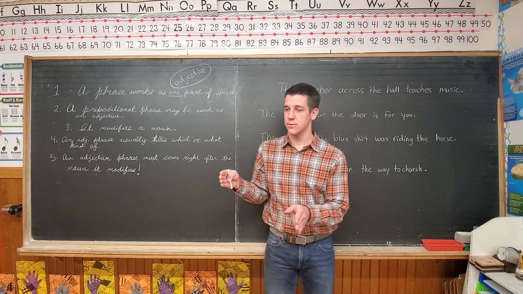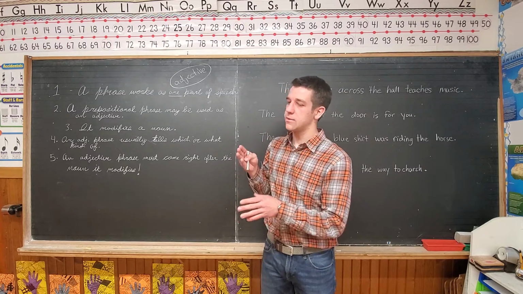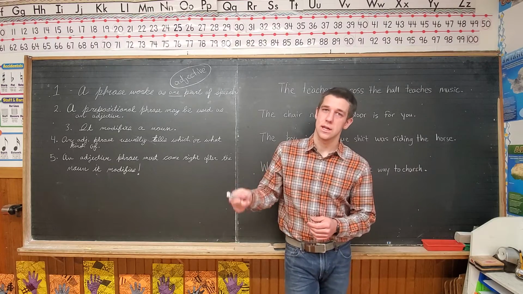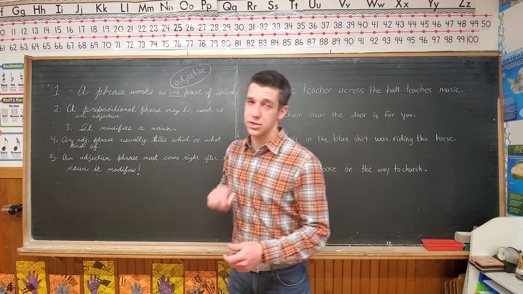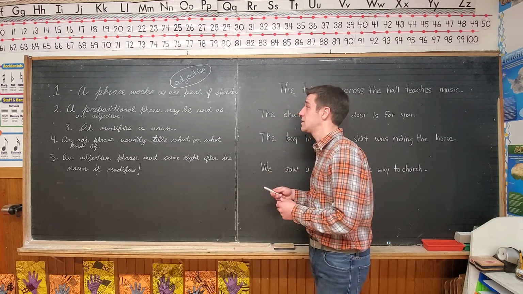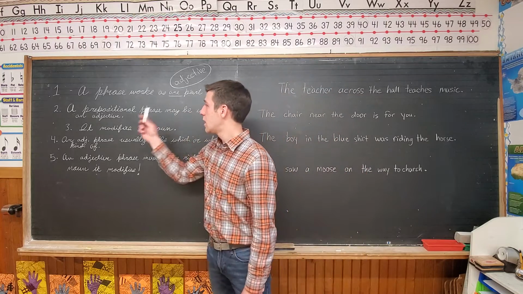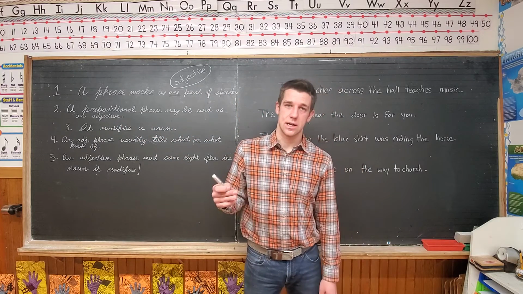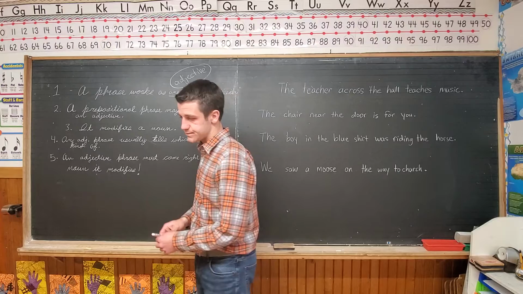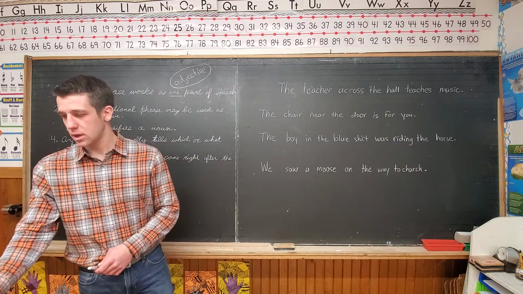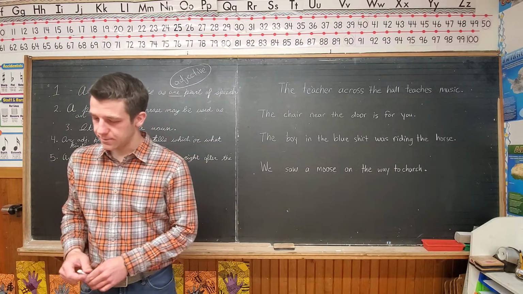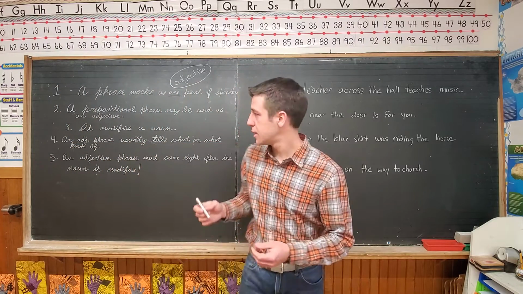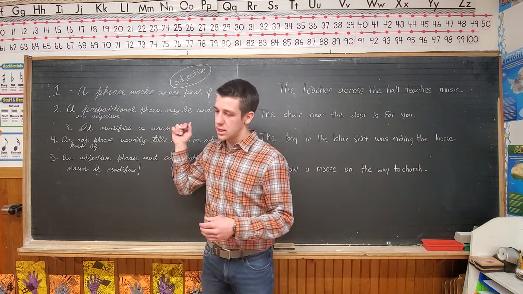So you don't pick apart the phrase. You could do that, but think of the phrase as one part of speech. So an adjective phrase, as they're going to call them in today's lesson, is still a prepositional phrase, but a phrase works as one part of speech. Number two, a prepositional phrase may be used as an adjective, like I said. To give you an example of that, it is called an adjective phrase, but that takes us on to number 3 already. It modifies a noun. So let's look at that a little bit.